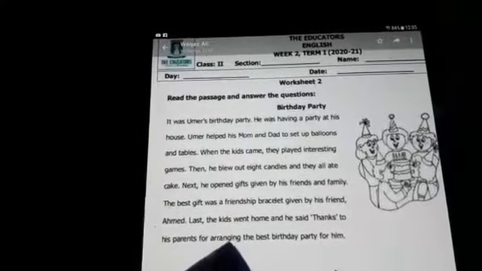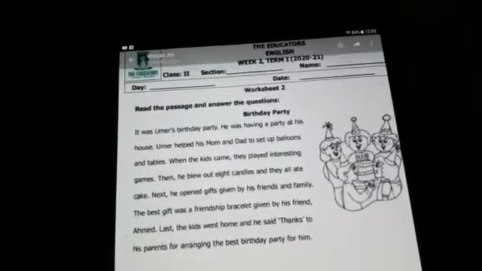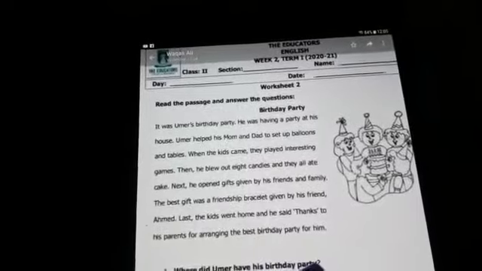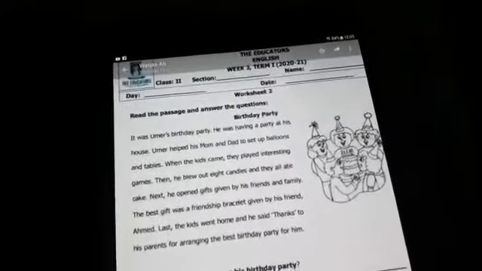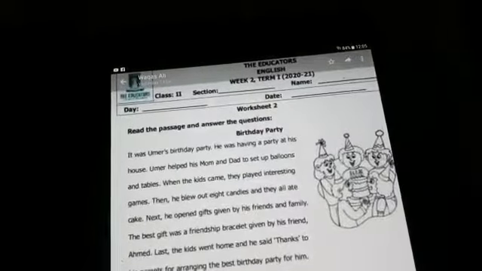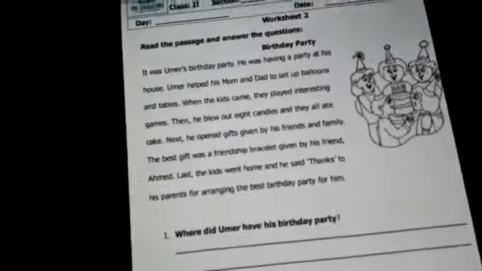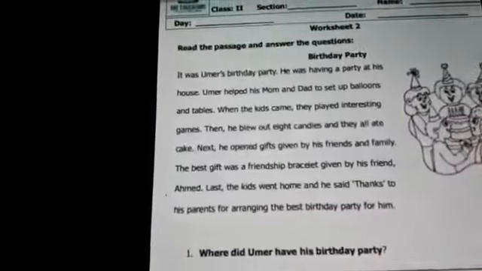Last, the kids went home and he said thanks to his parents for arranging the best birthday party for him. Who is giving thanks to his parents? Umar. Because it is Umar's birthday party, his parents arranged a very beautiful birthday party at his house.